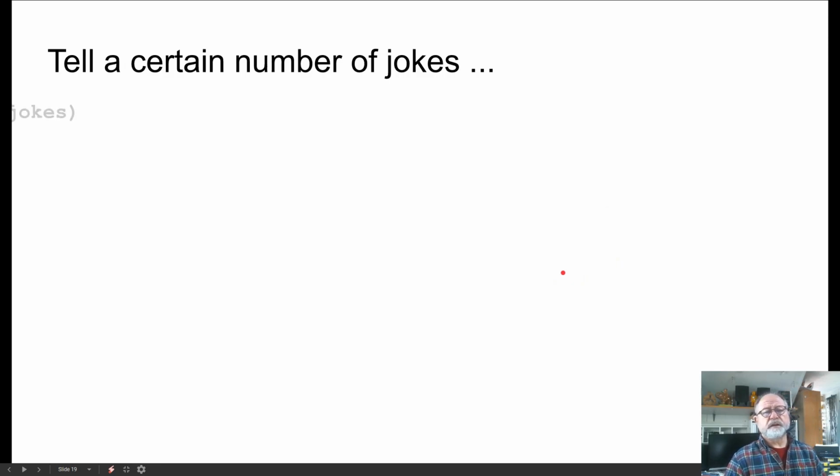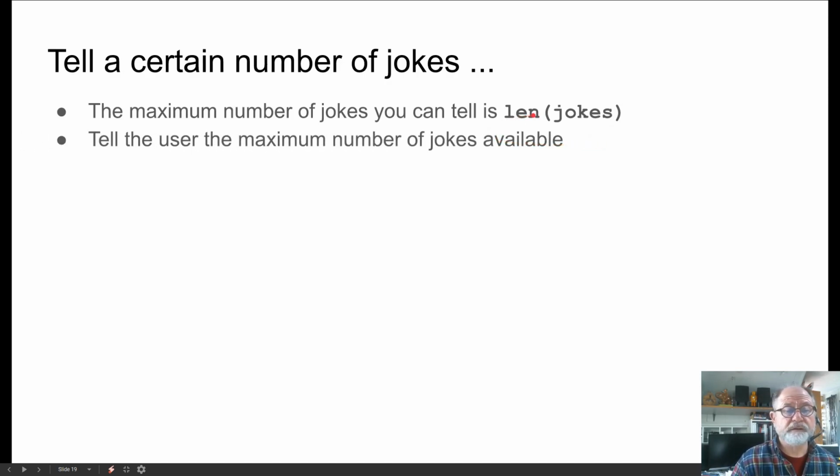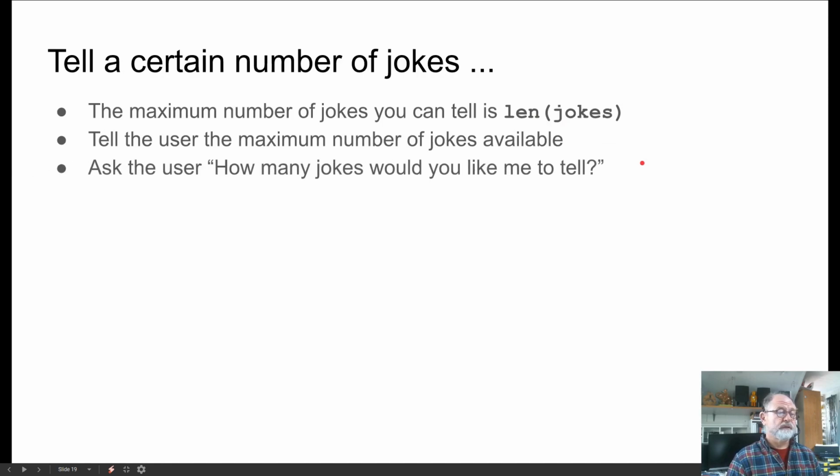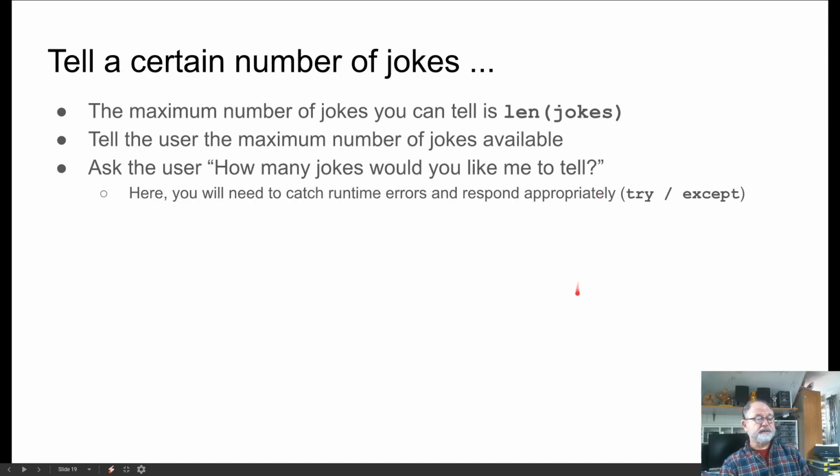So now we want to tell a certain number of jokes. The maximum number of jokes we can tell is the number of jokes we've appended to our jokes data structure. So the maximum number we can tell is length of jokes. It's good practice to tell the user the maximum number of jokes that are available, and then ask, how many jokes would you like me to tell? Now, when you do this, you'll probably need to catch a runtime error and respond appropriately using a try except block, and we've talked about that in the past.